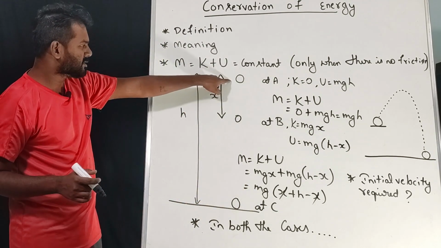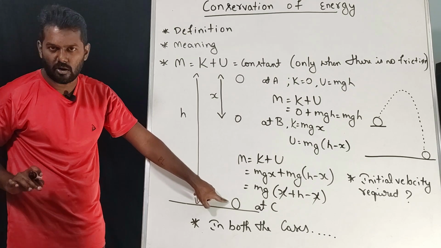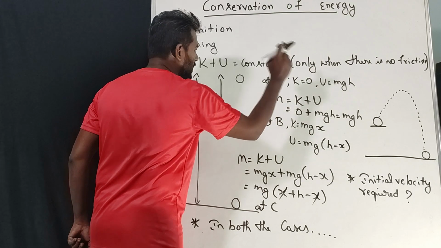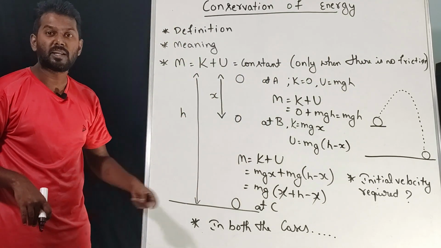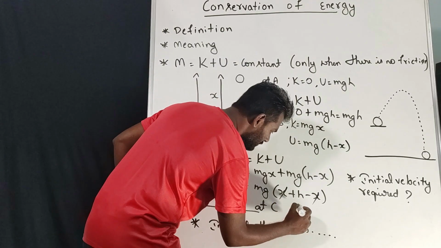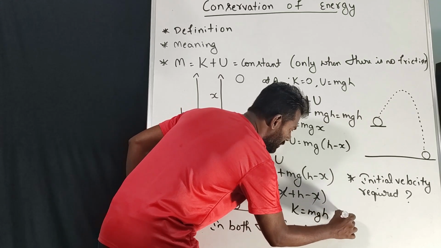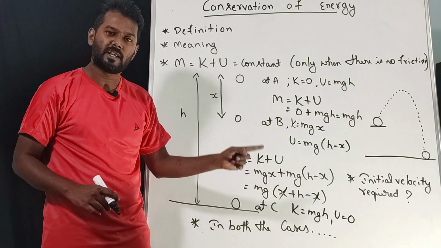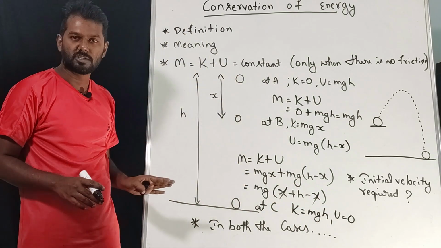So we'll talk about C. See, when this ball reaches the ground, just before reaching the ground, what will be the height? 0, correct? If height is 0, what about potential energy? Potential energy is 0. If potential energy is 0, what about the kinetic energy? Kinetic energy will be maximum. So at C, K will be mgh and U will be 0. What is the sum of kinetic energy and potential energy at C? It is again mgh. That's it. So this is the concept.